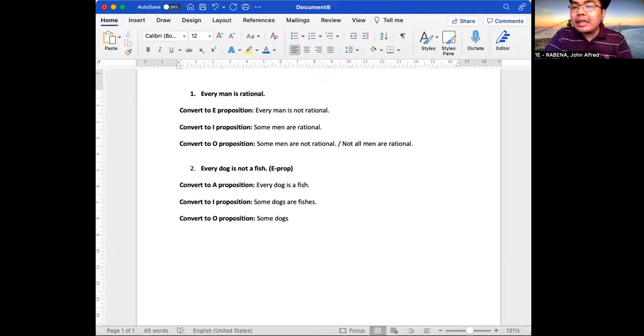And for a negative quality, you make use of the linking verb are not. Some dogs are not fishes, or not all dogs are fishes. Take note that in E propositions, you may also use this format: no man is rational. That is also acceptable.